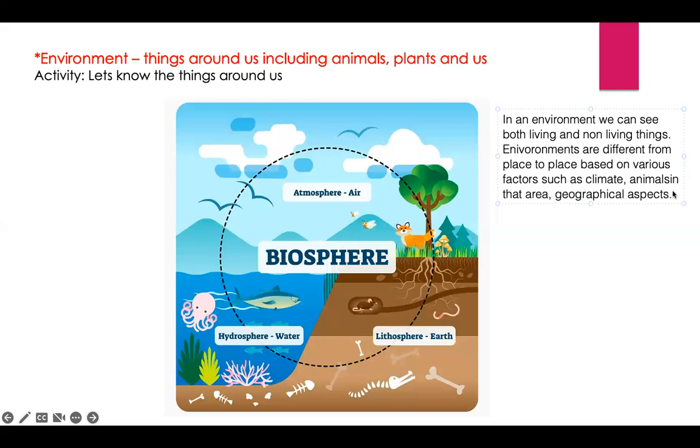So these are the factors, including animals in that particular area. Animals in that area means, if people are living there, they make the environment according to their needs. If elephants are living there, they adjust the environment according to their needs. If birds are living there, they adjust it according to their needs. That is why the animals living in that area affect the environment. They are interacting.